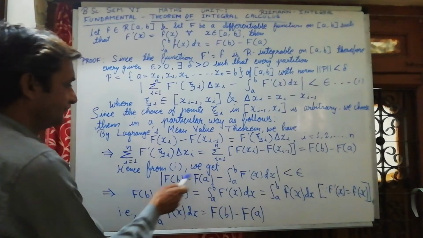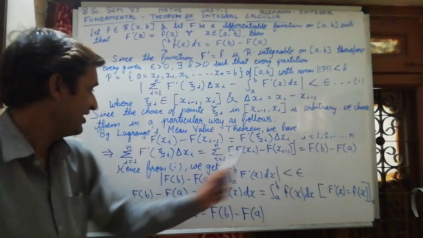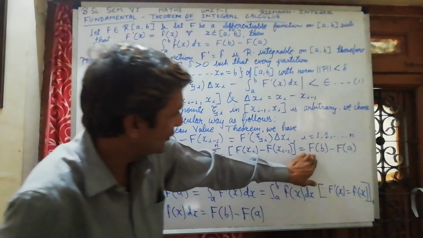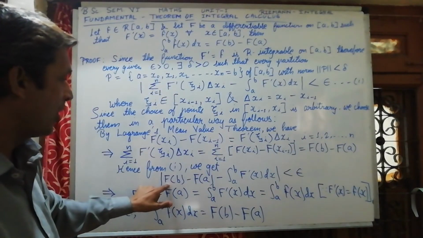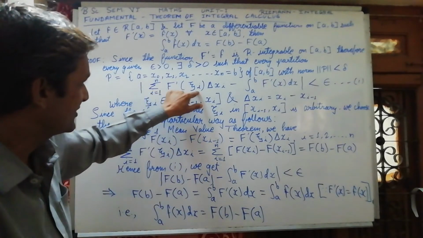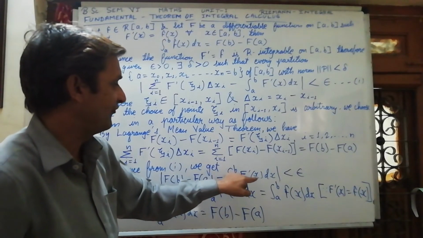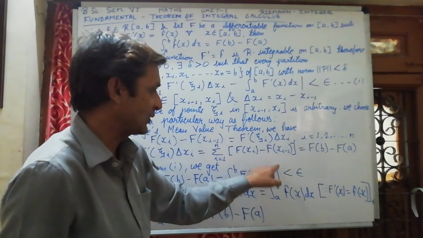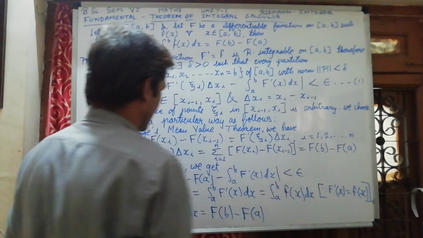So hence from the first equation, we get this complete summation equal to F(b) minus F(a). That's why we are substituting this F(b) minus F(a) here in place of this value. So the modulus of F(b) minus F(a) minus integration from a to b of F'(x) with respect to x is less than epsilon.